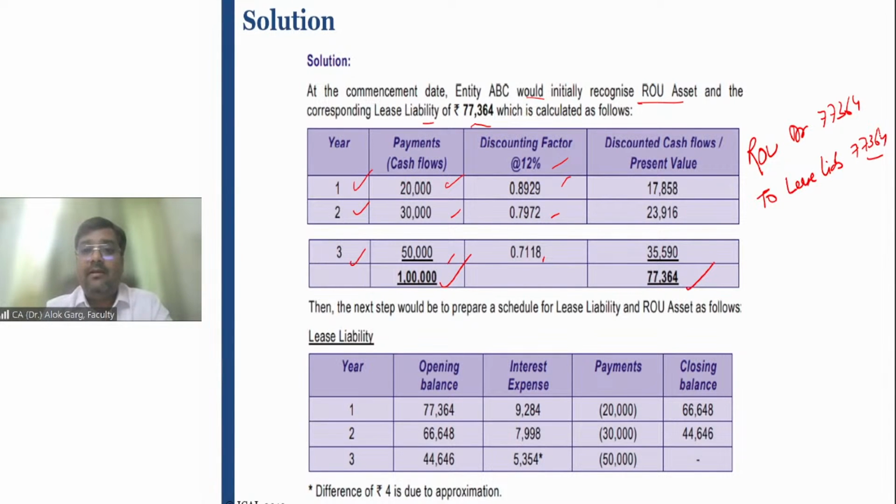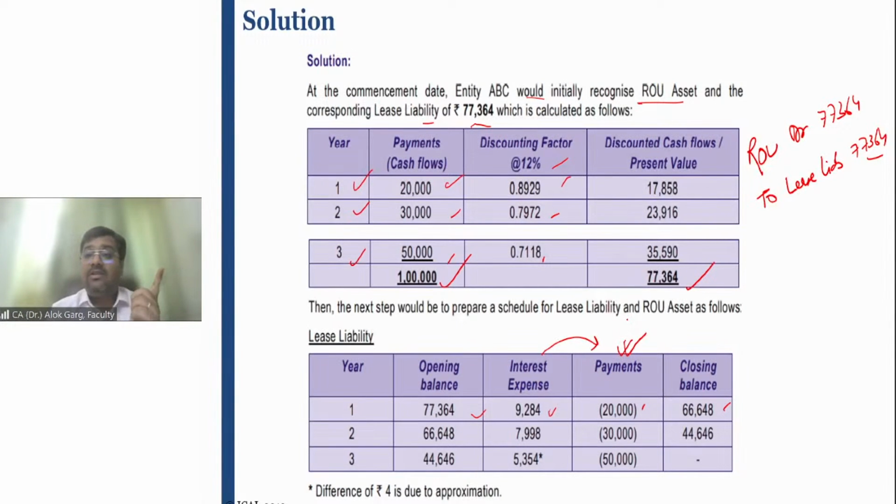And on the lease liability, interest has to be charged, like 77,364 multiplied by 12% minus 20,000. So this way, the closing of the last year will become the opening of this year, and payment has to be made, interest has to be charged. In this case, you can see that payment is coming after interest. Why? Because the payment is happening at the end of the year.